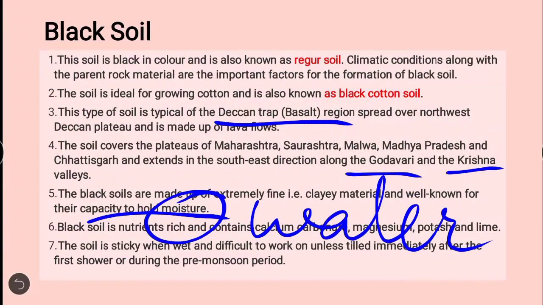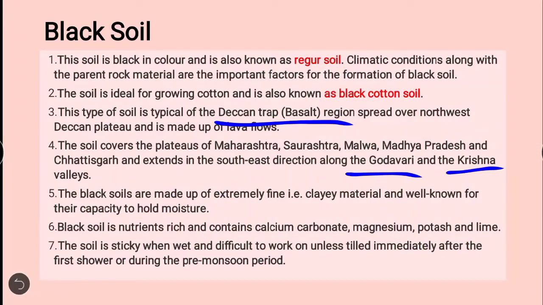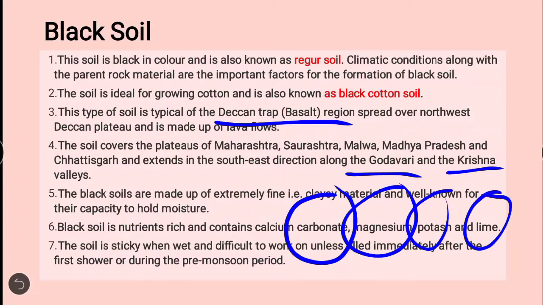Okay, if we water the land, definitely it should hold the water, and by holding the water they will give it to the plant. And if they have more capacity to hold water, definitely the crop will get more water and the growth of the plant will be good. And the nutrition content of black soil is carbonate, magnesium, potash and lime.